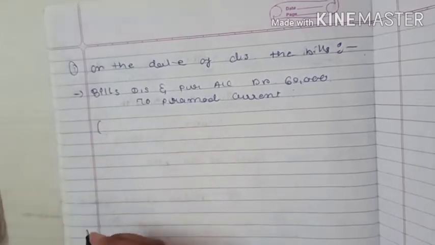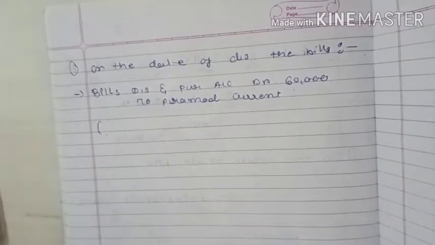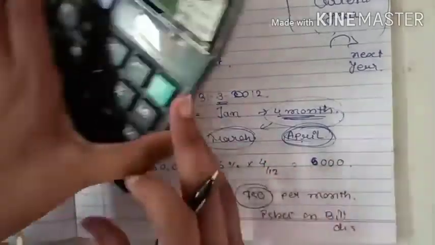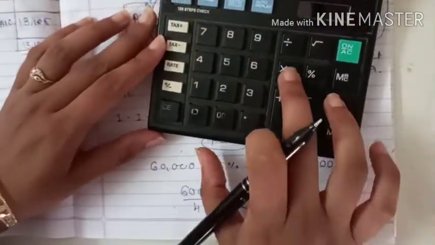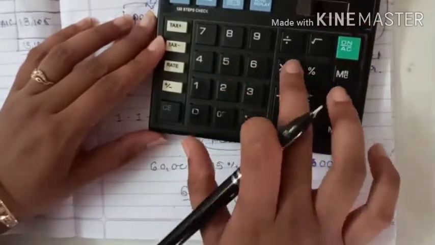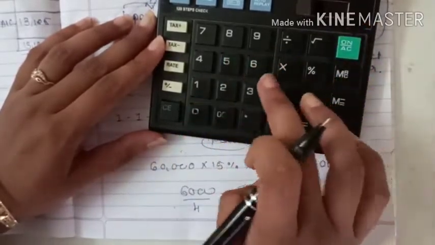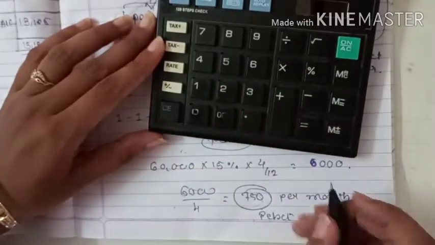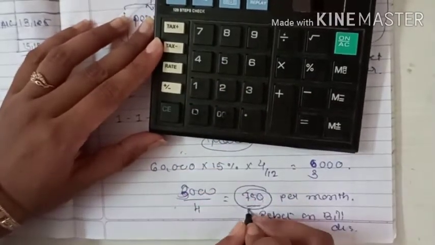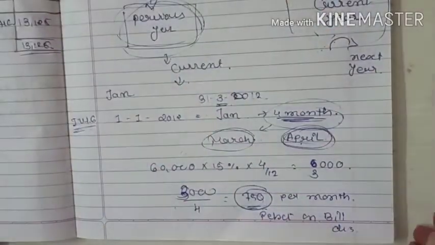The total discount amount will come 3,000, and 3,000 divided by 4 will come 750.